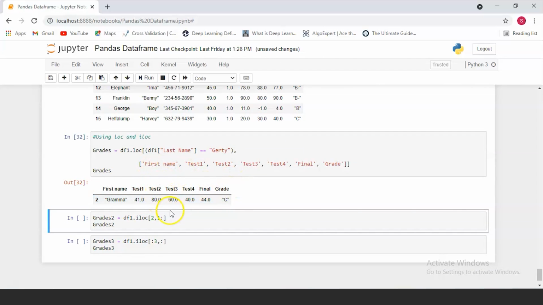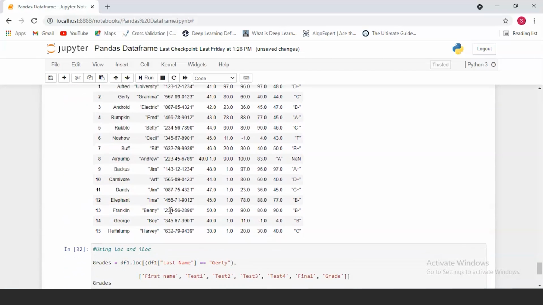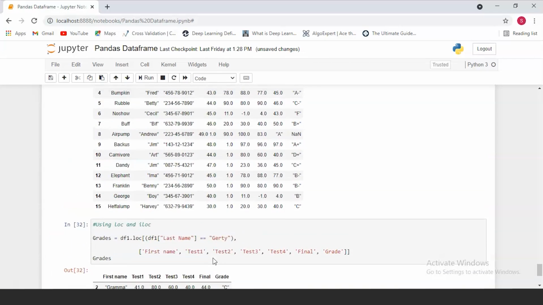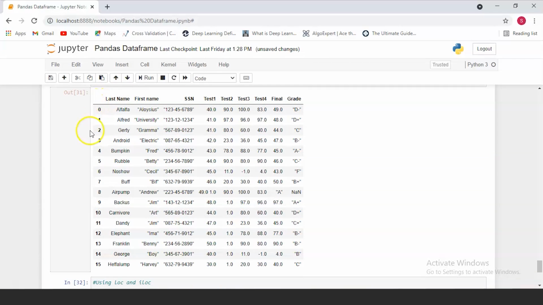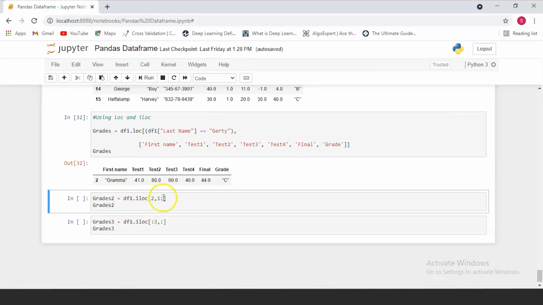depending on the values that you've given. Now suppose you don't know the name that you want. Suppose over here we had like a condition to go on. We knew that we wanted the test results for Gertie. What if we just want a certain portion of the data frame? Say we want the first 3 columns, or we only want the column values from first name to test 3 for like the first 4 to 5 rows. So for this you can use iloc.